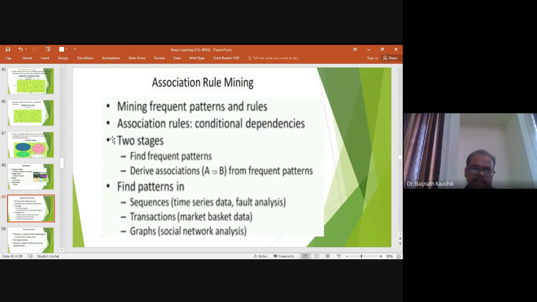Next we come to transaction data. I usually go to the daily market where I buy a frequent set of items, say bread, butter, milk, egg. I collect all these items in a bag and give it to the shopkeeper, and the shopkeeper identifies the different items in my bag. These types of items are known as transactional items, and they record all the transactional items that I have purchased from the shop.